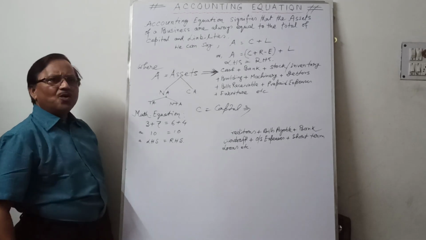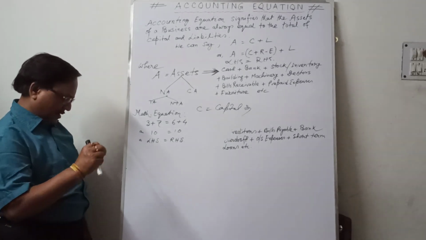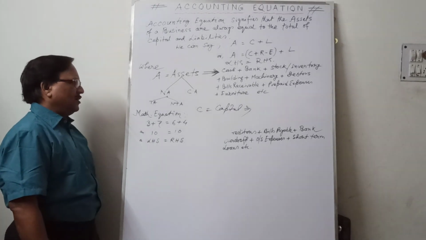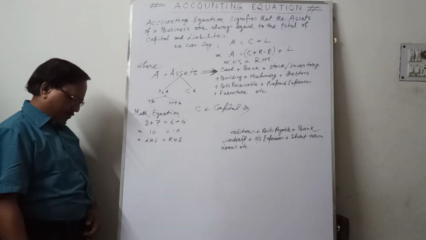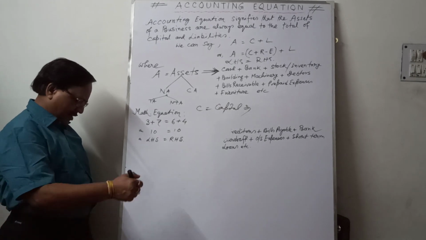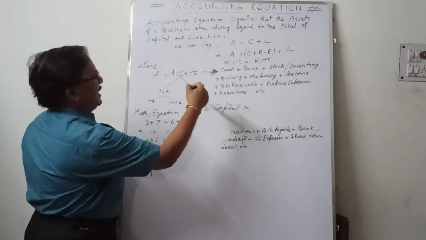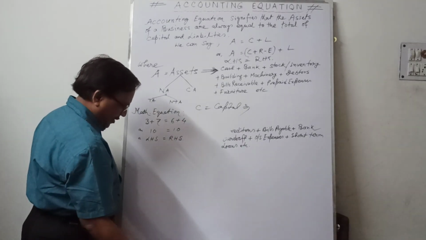In the case of a one-person business, the total capital is invested by him. In a partnership business, the partners contribute the capital. In a joint stock company, shareholders contribute the capital. Okay. Capital is again divided into owner's capital and borrowed capital. And R means revenue. What is the meaning of revenue?